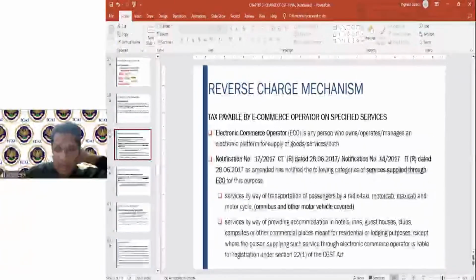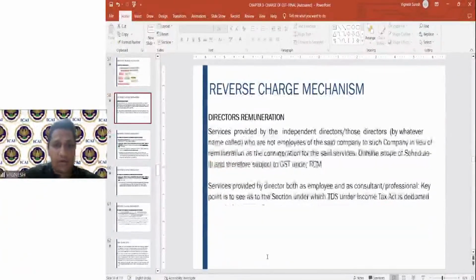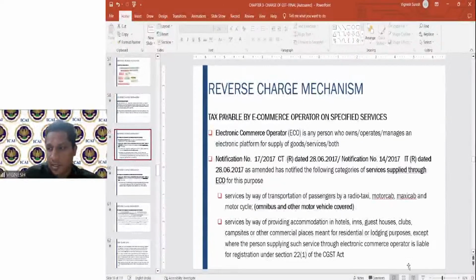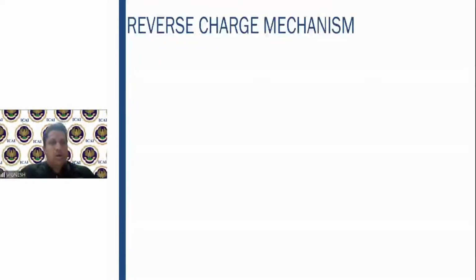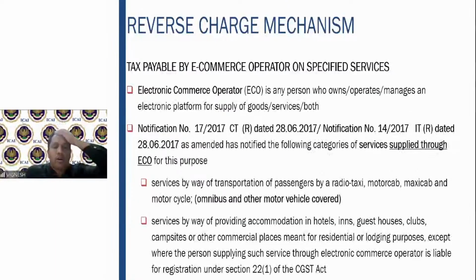So now we come to the next component of 9 subsection 5, which speaks about the electronic commerce operator. Now, electronic commerce operator, as I told you, is a person who owns, manages, or operates the electronic platform. So what are the types of services given in this particular notification? If you observe, 9 subsection 5 covers only services. It doesn't cover goods.